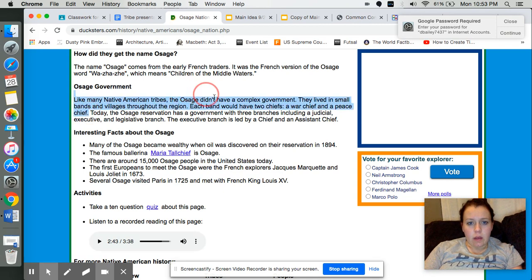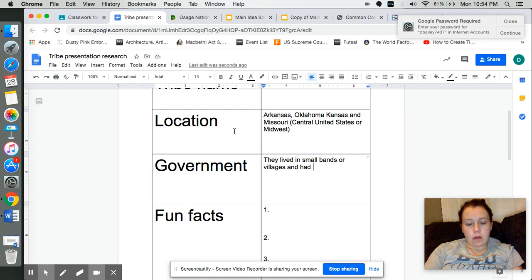They had two chiefs, a war chief and a peace chief. And chiefs are their leader. A war chief and a peace chief. All right. So that is the government.